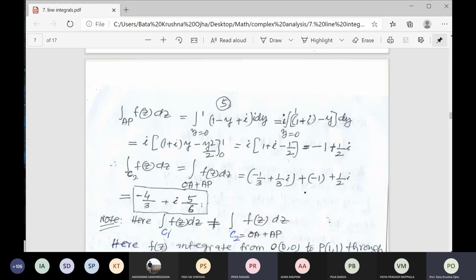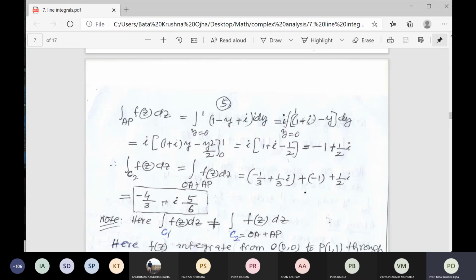Good, because it is a non-analytic function. If you integrate from O to P for both cases, but the path is different, then for a different path we will get a different result, although the upper and lower limits of the integral are the same.